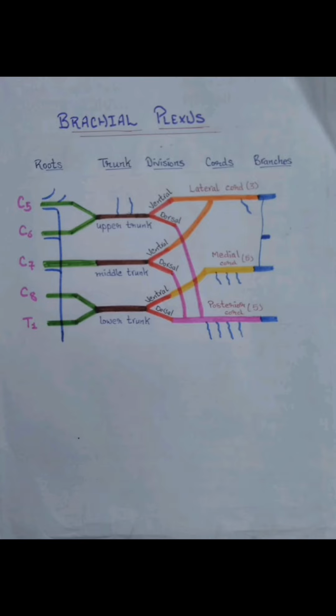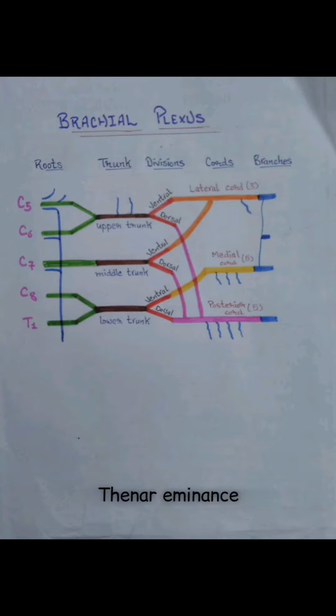Medial cutaneous nerve of arm carries sensory impulses from a small area of medial side of arm, while the medial cutaneous nerve of forearm carries sensory impulses from a large area of medial side of forearm. Ulnar nerve supplies the muscles of front of forearm and 15 intrinsic muscles of palm. Medial root of median nerve helps, along with the lateral root of median nerve, supply the front of forearm